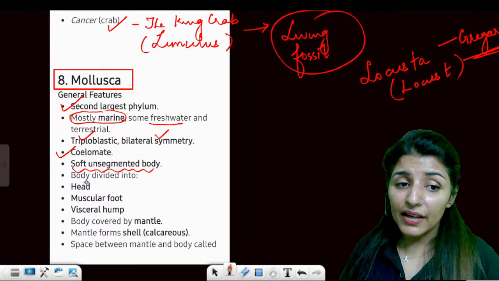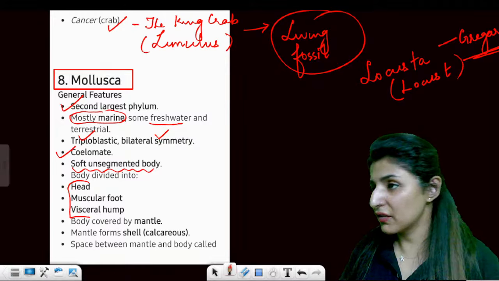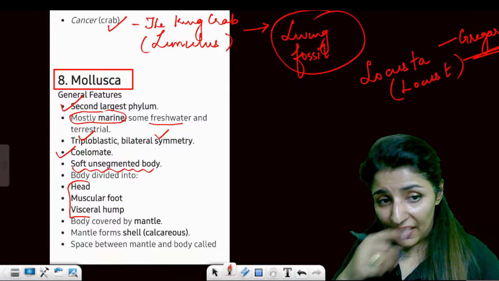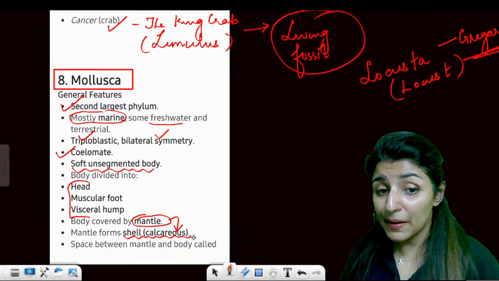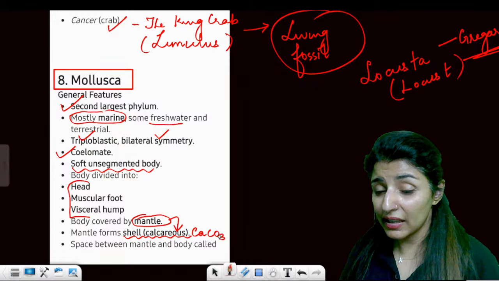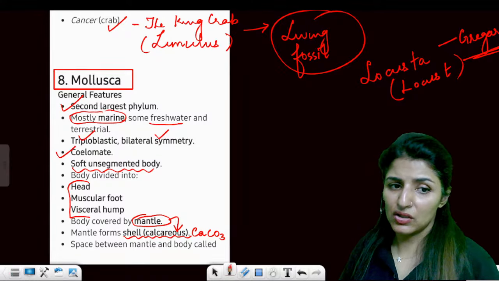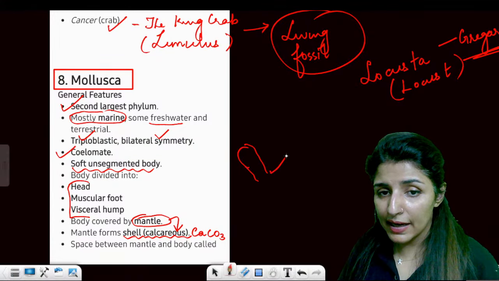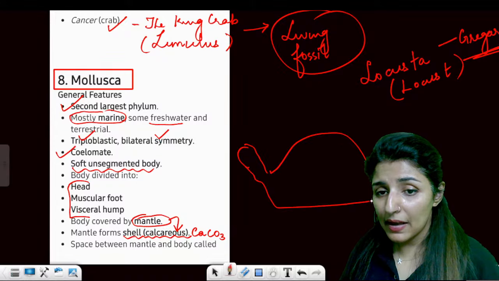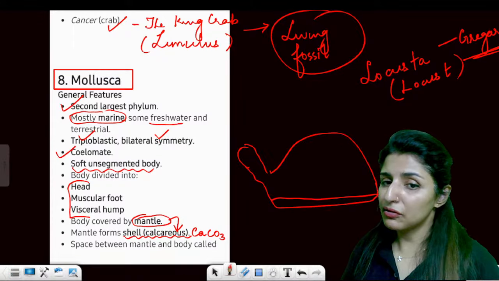Now the body is divided into head, muscular foot, and visceral hump. Clear? The body is covered with a special covering known as mantle, and this mantle will secrete a shell made up of calcium carbonate, a calcareous shell, which is protective in nature. This is how it looks. This is the head, this is the visceral hump, and this is the foot.